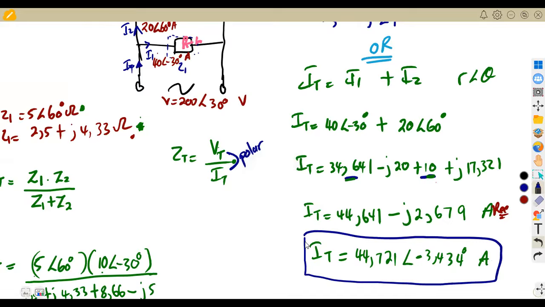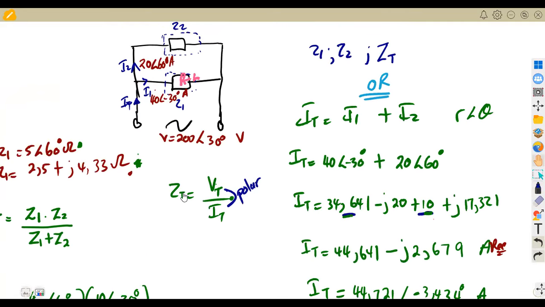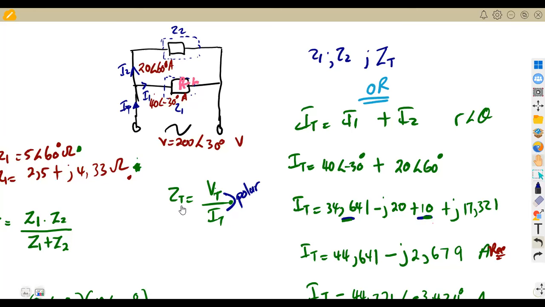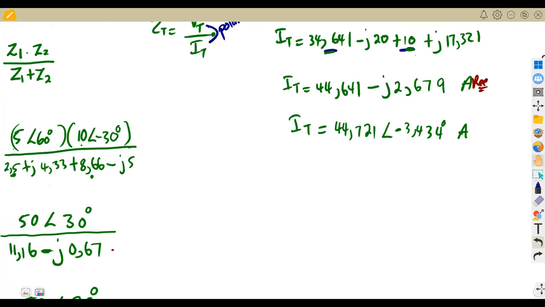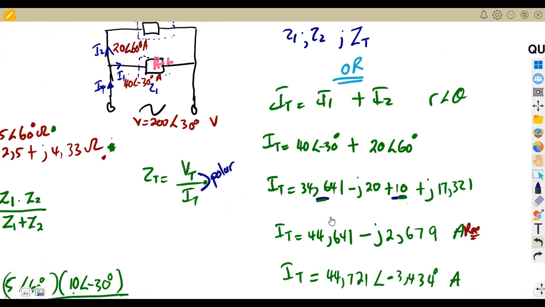This is your total current. Why calculate the total current? Because we need this current in order for us to have the total impedance. Like I said, the total impedance is voltage over the total current. So that means our total impedance is going to be voltage over the total current in this case, which is, like I said, best in polar form. We've got our voltage already in polar form, 200 angle of 30 degrees.